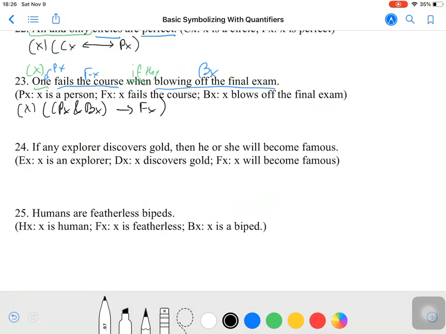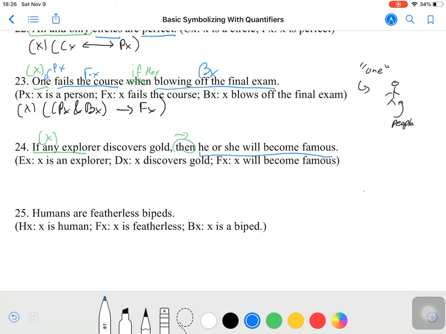So this weird, like, one language, it has an explicit reference. Namely, it has an explicit reference of people. Because we wouldn't say that, oh, one fails the course when blowing off the final exam, and say, yes, indeed. When a tulip blows off the final exam, they fail the course. No. If something is a tulip, it's not actually taking the course at all. So we want to be specific in the scope of what we're talking about. On 24. If any explorer. So this is going to be talking about all folks that fit this category, discover gold, then he or she will become famous.